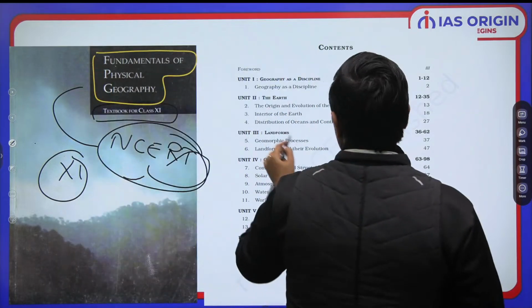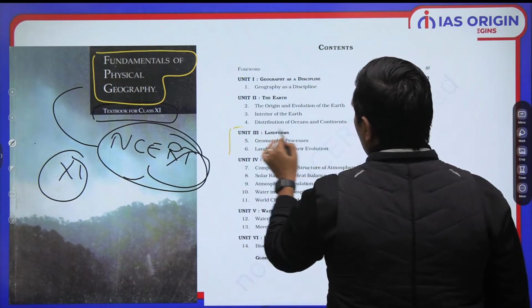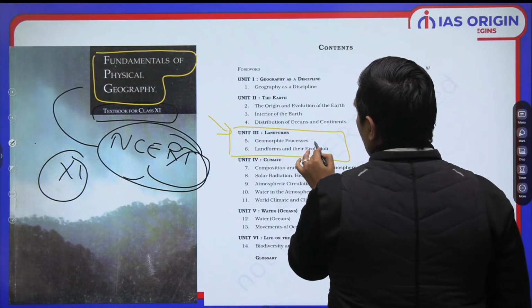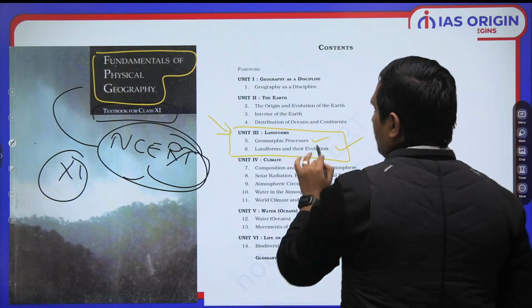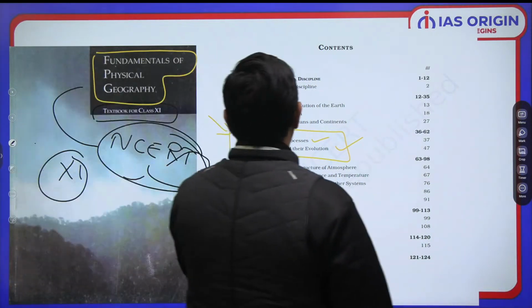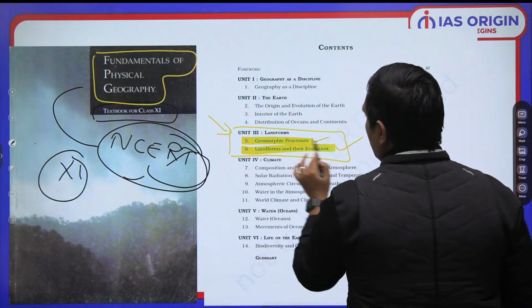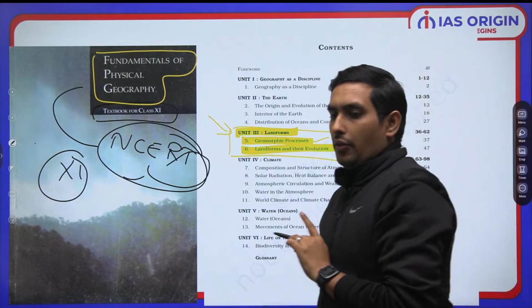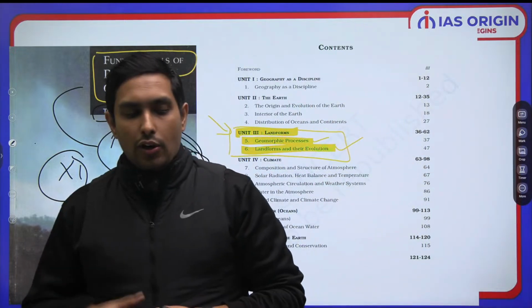It has various units, and here unit 3 corresponds to the landforms. You can see, geomorphic process, landforms, their evolution. So I would suggest that you should go through this particular NCERT for this topic. Why I am telling you specifically? Because a lot of students don't know.